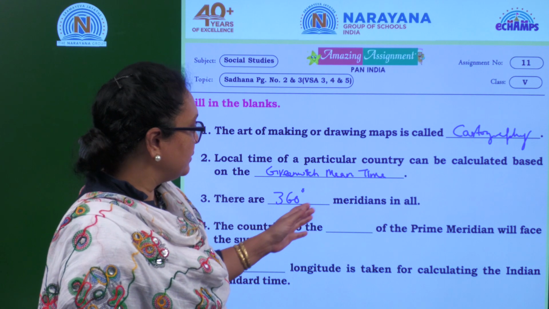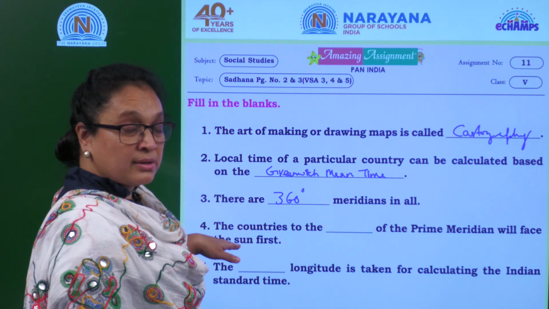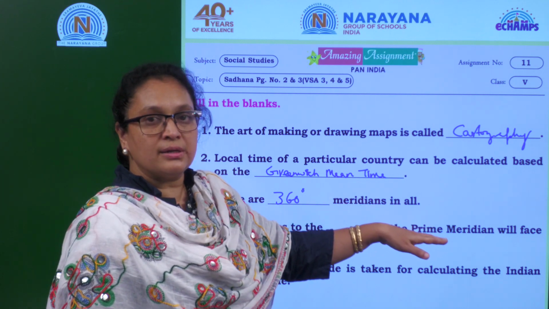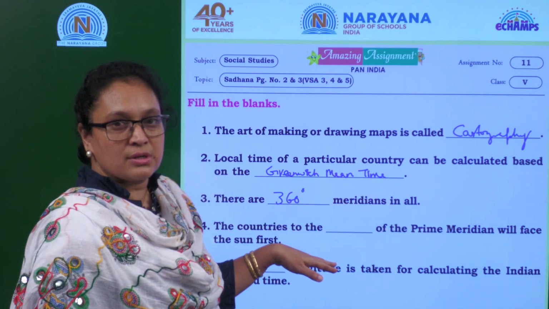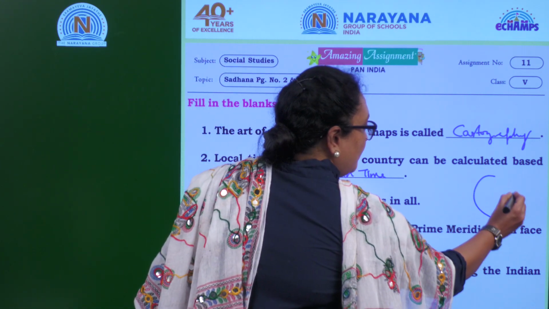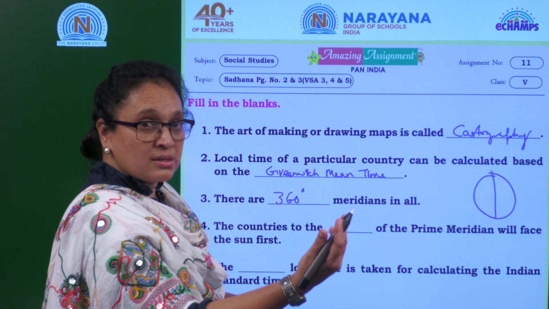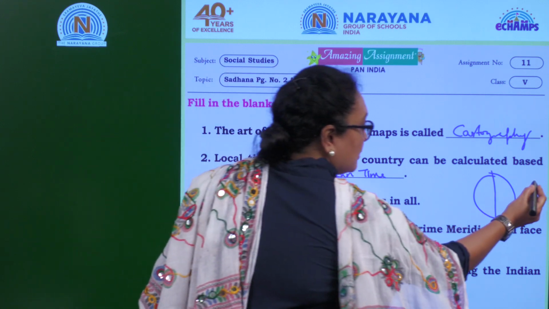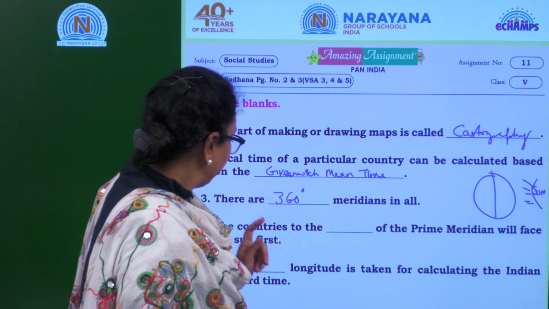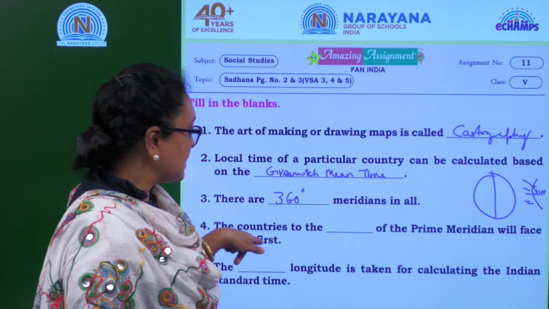The countries to the dash of the prime meridian will face the sun first. Just understand the question, children. What does the question actually want to tell you? Okay, this is the globe. This is the prime meridian. Towards the east, right? This is the sun. The countries towards the dash of the prime meridian will face the sunlight first.